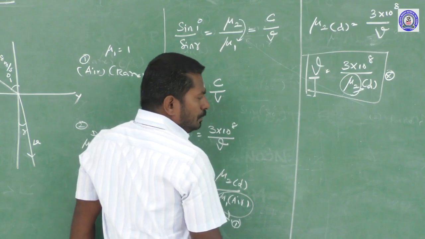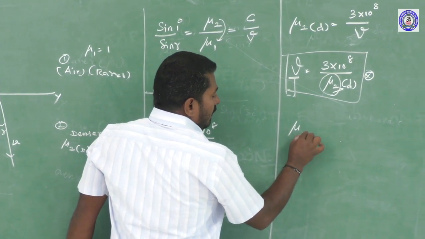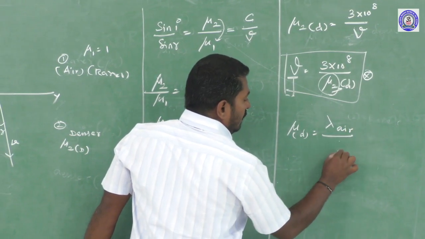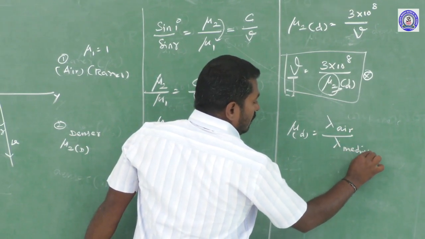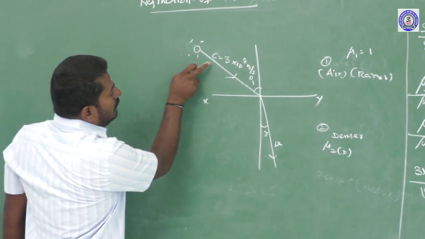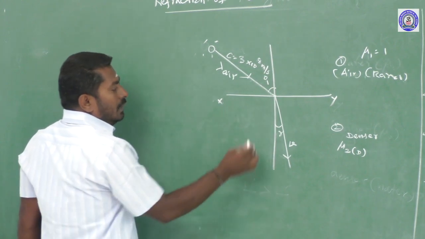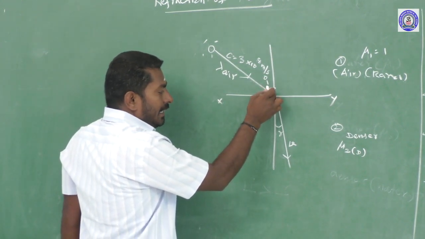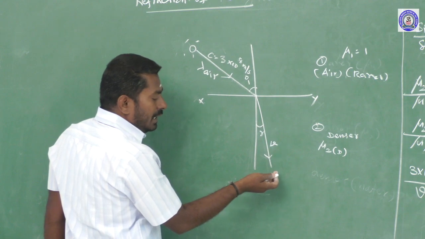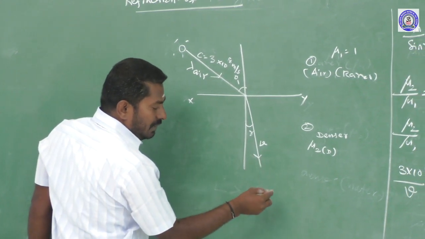Another important expression to determine the refractive index of the denser medium: refractive index of the denser medium is equal to the wavelength of light in air divided by the wavelength of light in the medium. Initially the ray of light coming from the source has wavelength lambda r in the rarer medium. At the point of the interface, it enters the denser medium and the wavelength of the light wave changes. If a ray of light passes from a rarer medium into a denser medium, the wavelength is reduced.